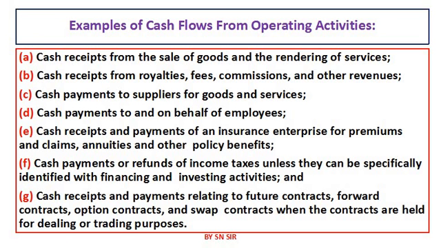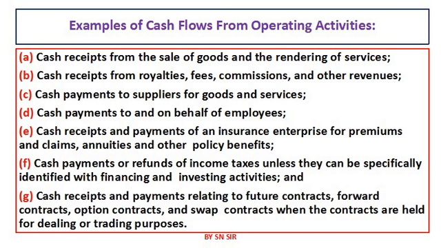Second one is cash received from royalties, fees, commissions and other revenues. If organization is getting cash from these type of activities, that is also known as cash inflow from operating activities.